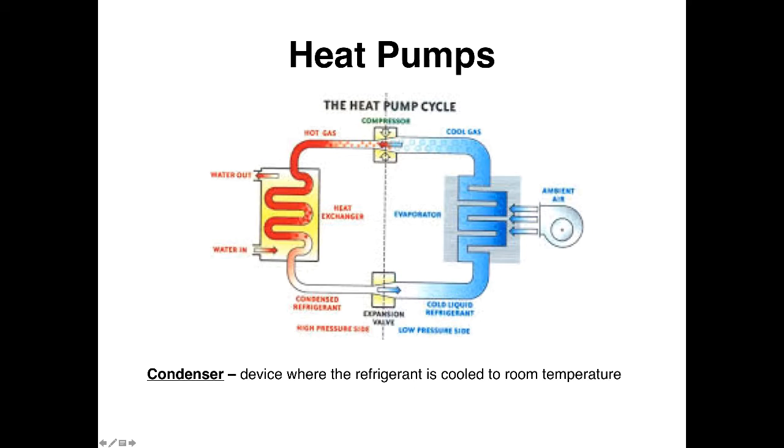The heat exchange occurs, and then it comes out, and then it expands, and then it takes on ambient air at this point. So this device is where the refrigerant is cooled to room temperature. So that's on this side. And then the evaporator is the device where it's allowed to evaporate on this side. So the heat exchange is here, and the cold exchange is here.